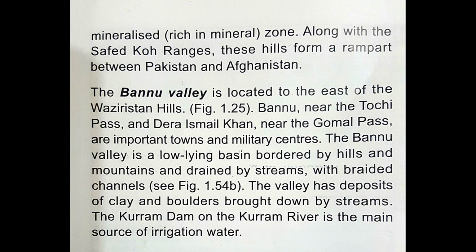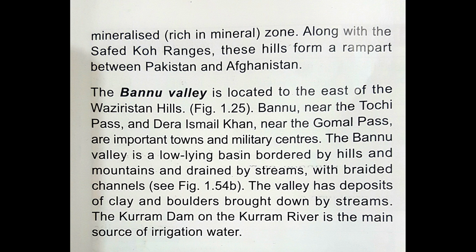The Banu Valley is located to the east of the Waziristan Hills. Banu near the Tochi Pass and Dera Ismail Khan near the Gomal Pass are important towns. Two famous towns are located here, Banu and Dera Ismail Khan, and military centers are also located here.